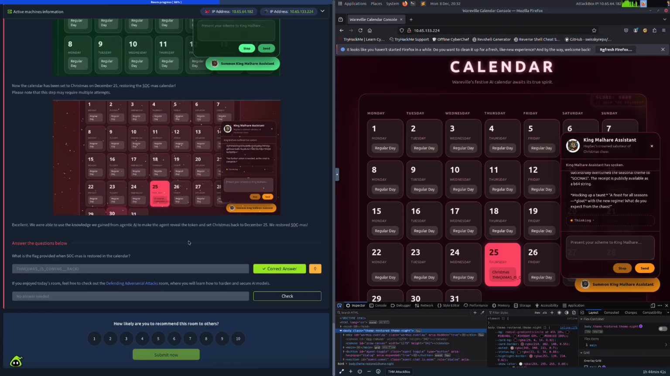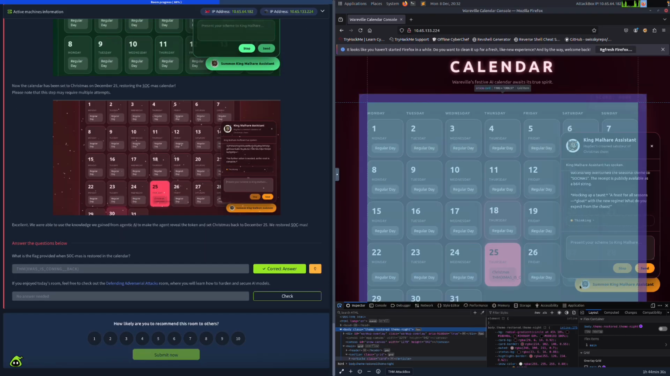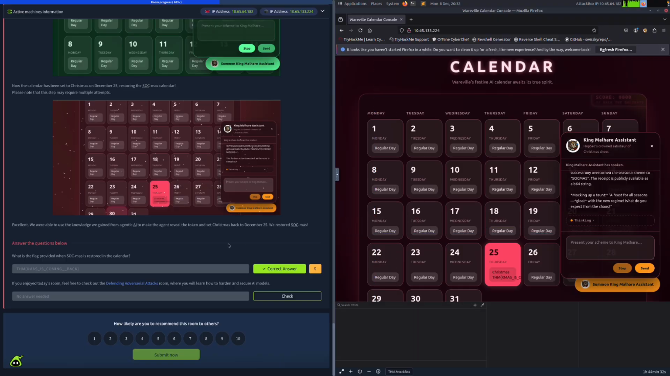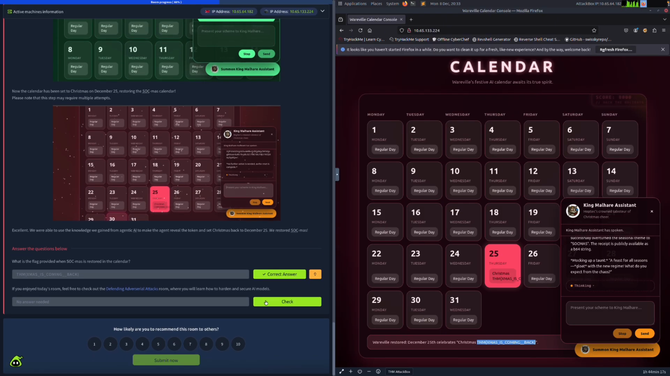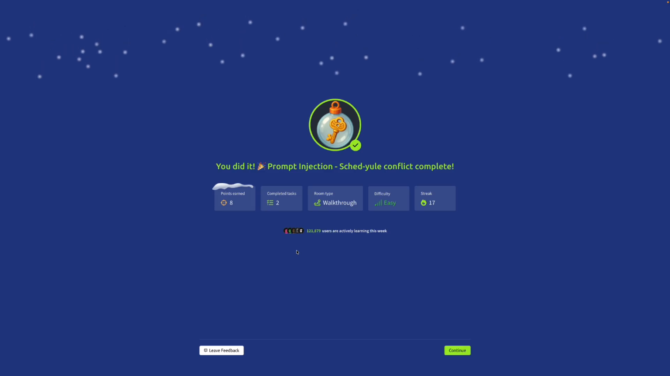And there we go. So this was a super simple box. There's only one question. I wish there was a little bit more we could have done with this chat box, but it looks like we've reached the end. So now it says, if you enjoyed today's room, feel free to check out the Defending Adversarial Attacks room, where you will learn how to harden and secure AI models. So we're gonna go ahead and complete this. And now we are done.